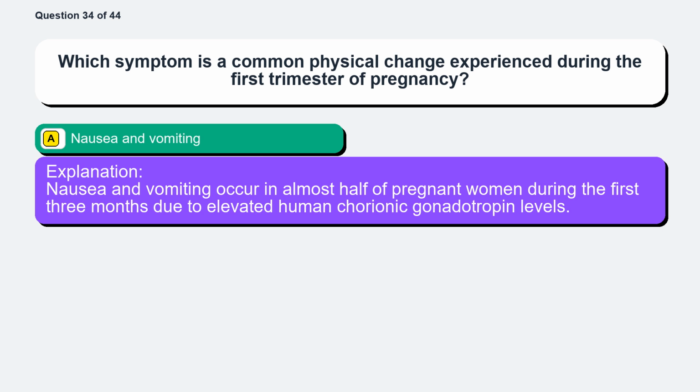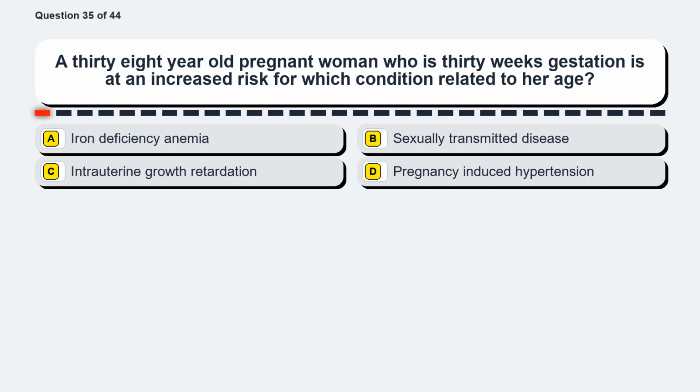Question 35. A 38-year-old pregnant woman who is 30 weeks gestation is at an increased risk for which condition related to her age? Option A, iron deficiency anemia. Option B, sexually transmitted disease. Option C, intrauterine growth retardation. Option D, pregnancy-induced hypertension.